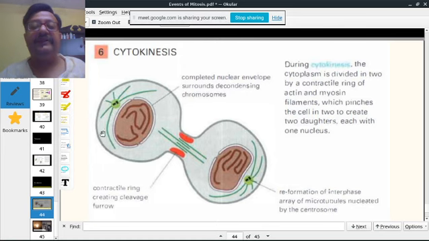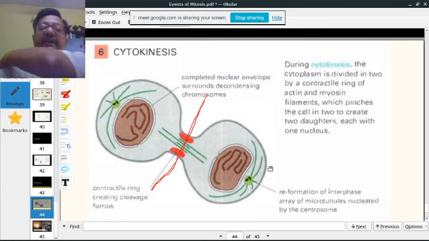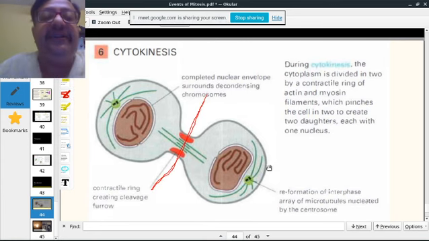So they separate, the nuclear envelope forms, and there is a contractile ring which is formed over here. They separate it and it becomes two cells. This is cytokinesis.